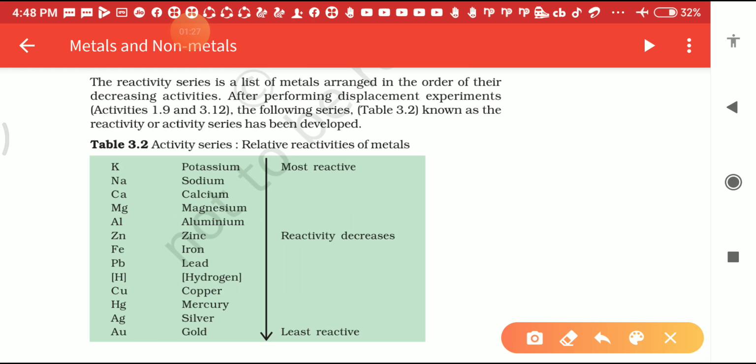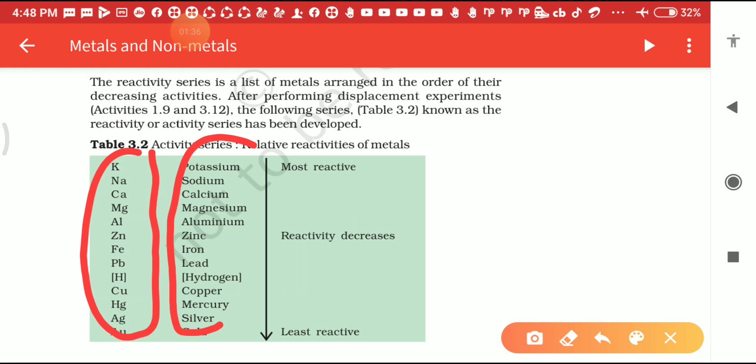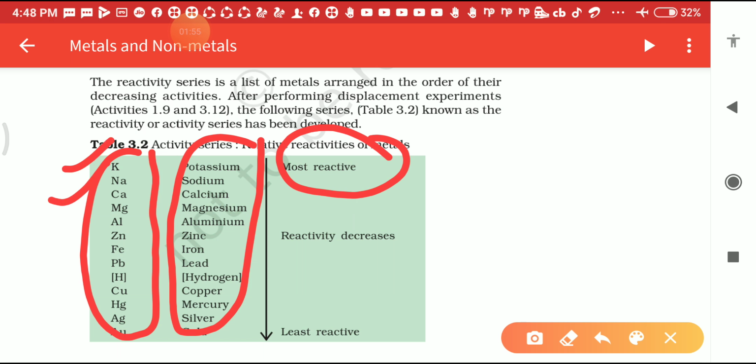Now see students, this one is the symbol of the elements, and this one is the element's name. According to the reactivity series of metals, we write the most reactive metals on the top of this series. Here it is written most reactive, so these metals are written in decreasing order.